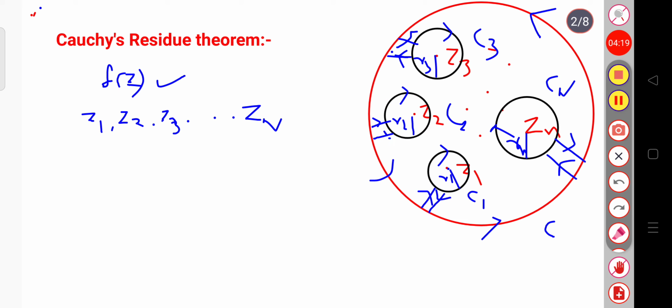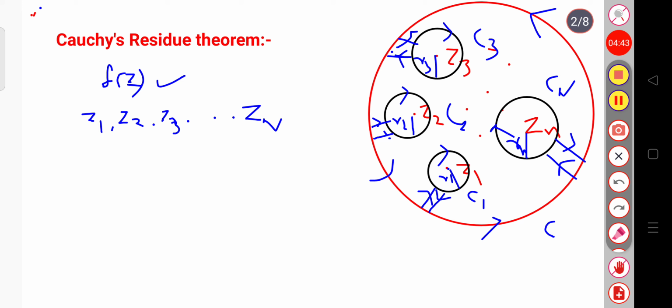Clear? Now, you can see that from Cauchy's integral theorem, we have already discussed that for these two parallel lines, since they are in opposite directions, if I take the integration of f of z dz, they will get cancelled. Similarly, these are two parallel lines having the same magnitude, and again they cancel each other, and this is true for all these cross cuts. Clear?